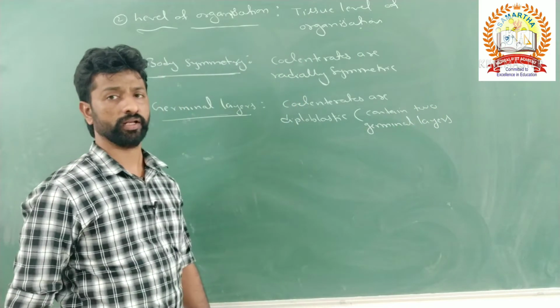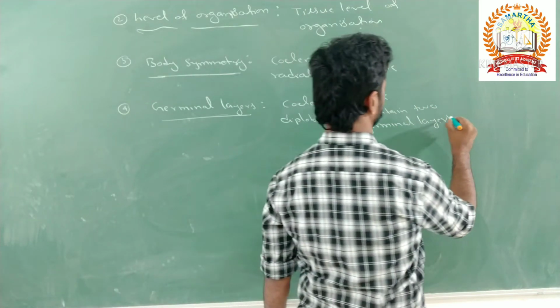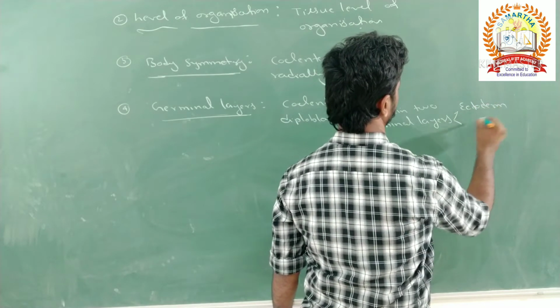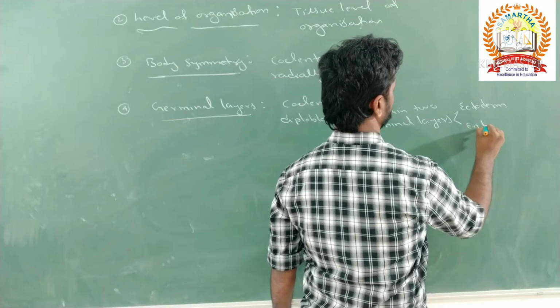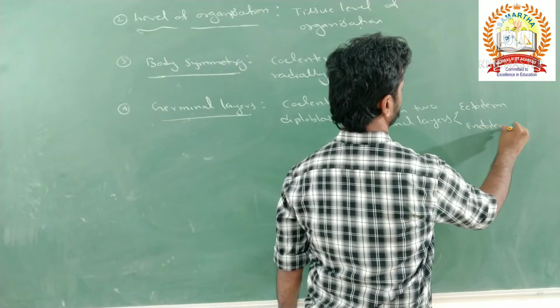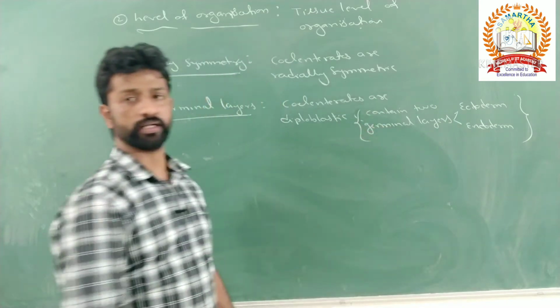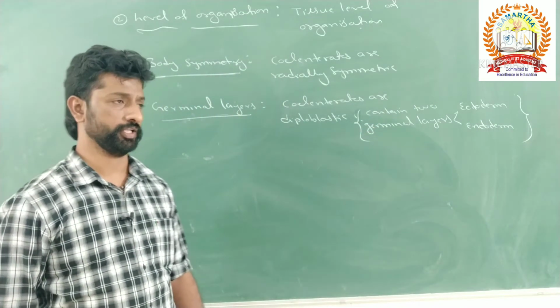What are those germinal layers? Nothing but here the one is ectoderm, the other one is endoderm. So only the ciliates are diploblastic in nature.